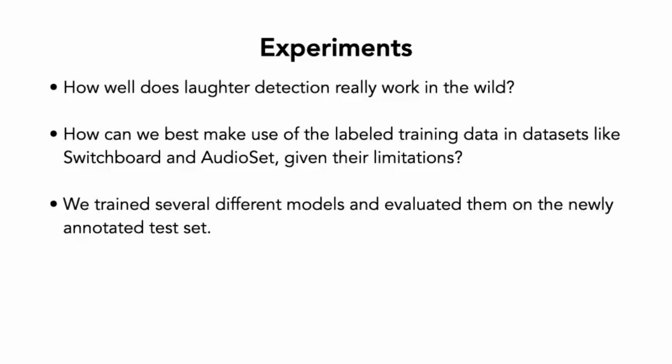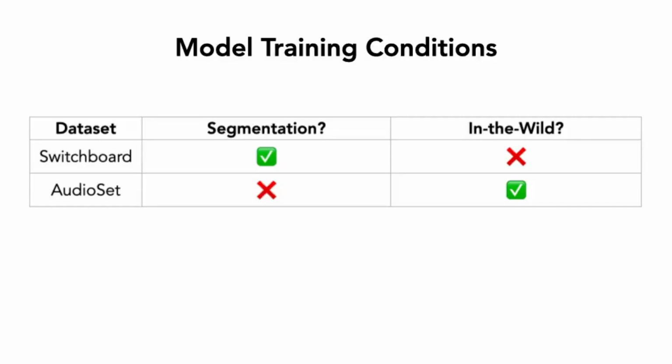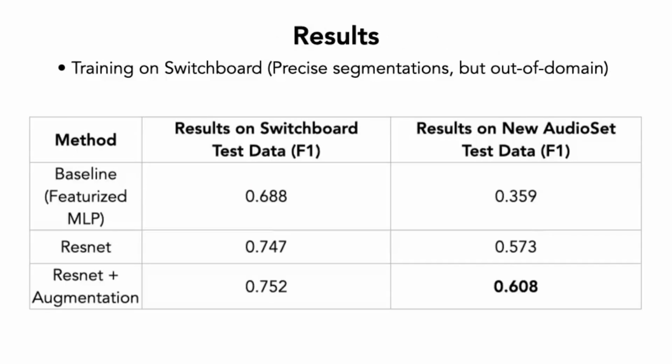Now, given this evaluation dataset that's a bit more realistic, we tried to answer some questions about how well laughter detection works in the real world and what the best ways to train models are. So there are two different options for training data. We can use the Switchboard data that we'd used in the past, which has good labels but is only recorded in one environment. Or we can use the rest of the 10-second clips from AudioSet, other than the ones we segmented out for our test data, which are in domain, but in this case our training labels will be noisy because we don't know where exactly the frames are that the laughter takes place in. And so we also tried a few different modeling setups, varying the architecture and augmentations and so on.